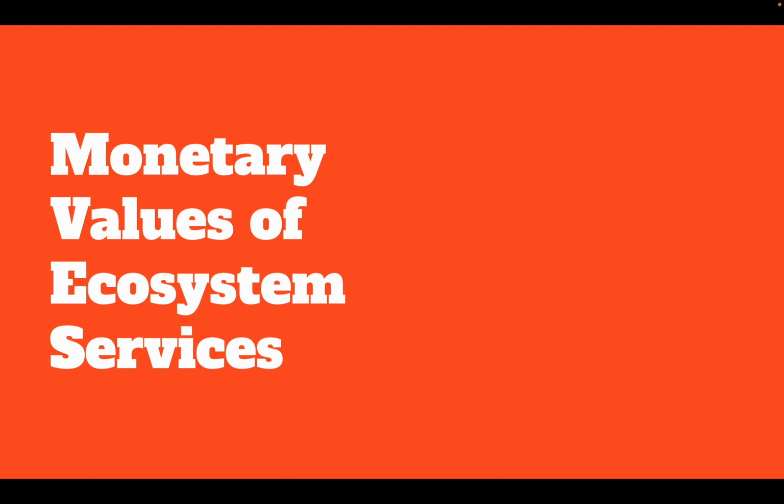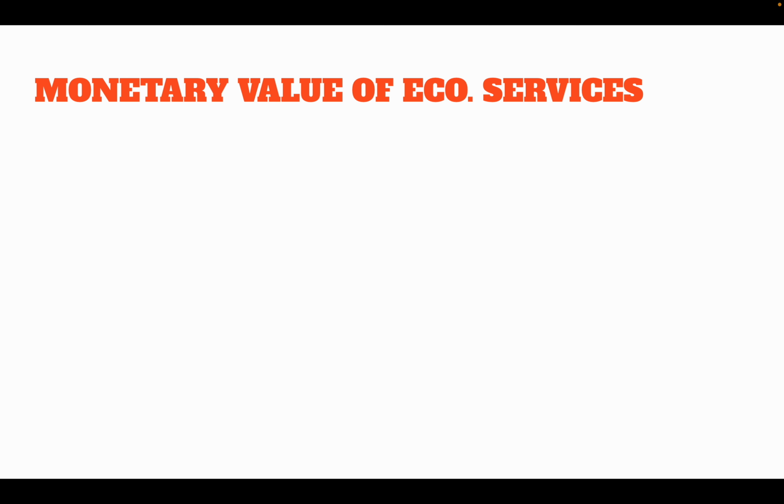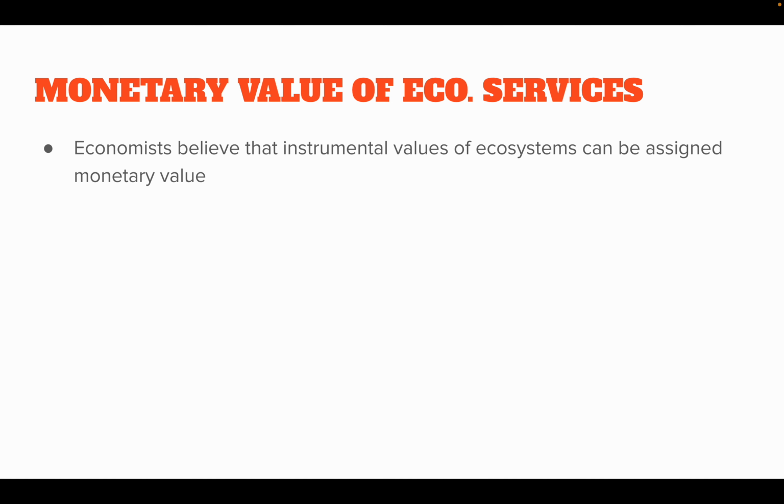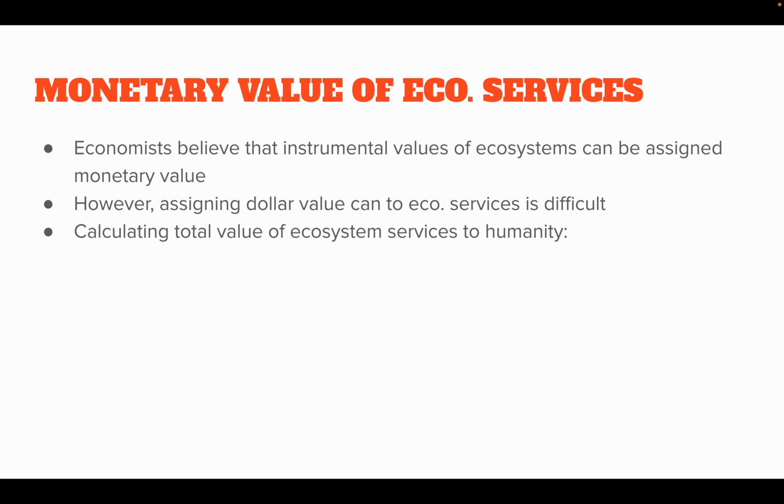Now, if you want to analyze it specifically from a monetary perspective, meaning how it can make money or how it affects the flow of money, we can do that as well. Economists believe that the instrumental values of ecosystems can be assigned a monetary value, meaning we could quantify the exact dollar value of how much it's worth. It can be difficult to do because there are many different factors that go into it. So there's one way that was used to calculate this.